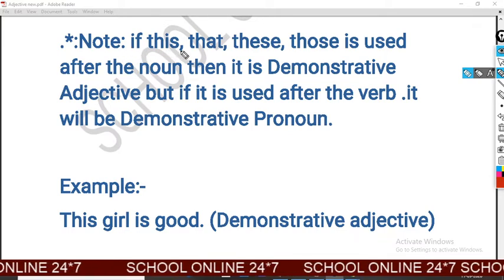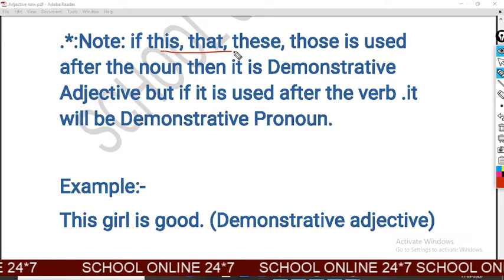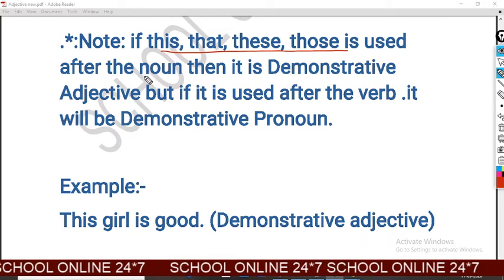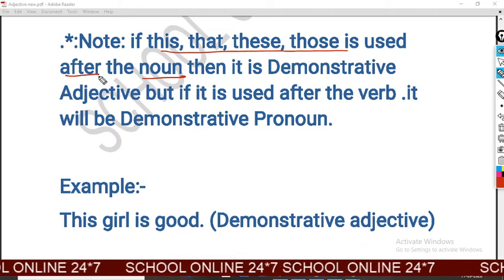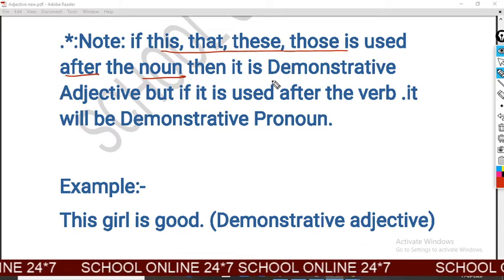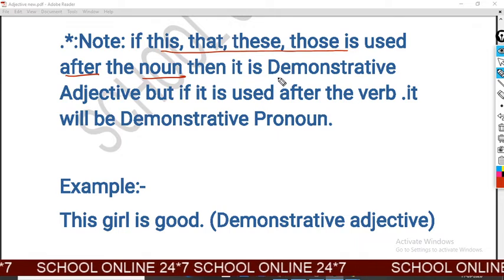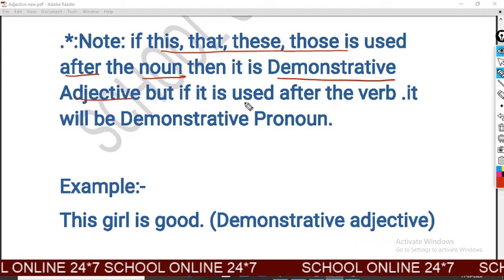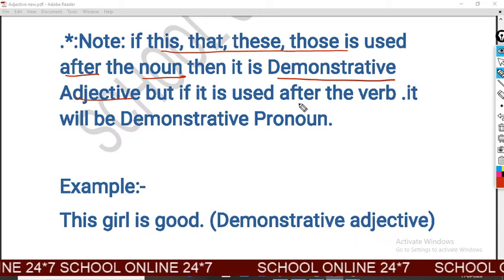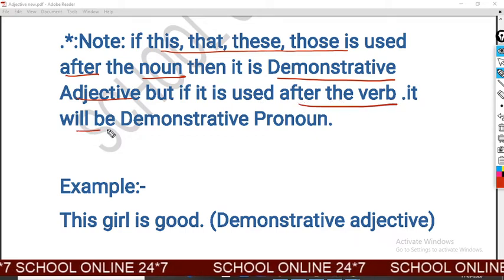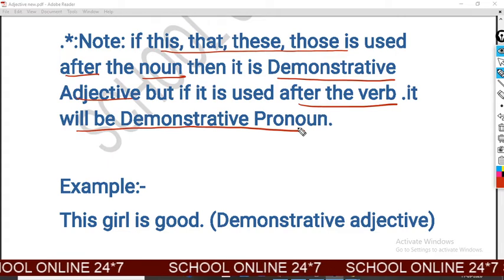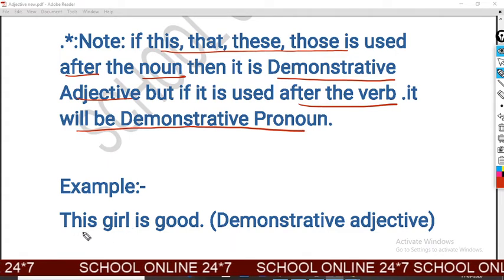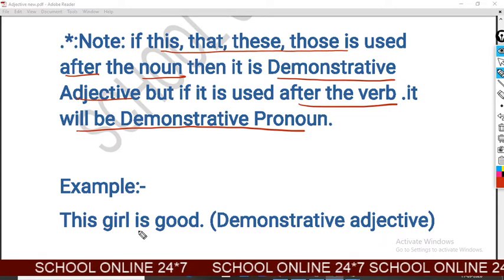Note: if this, that, these, those is used before the noun, pointing out the noun, then it is a demonstrative adjective. But if it is used after the verb, then it will be a demonstrative pronoun. Look at the example, it will be clearer to you. This girl is good.